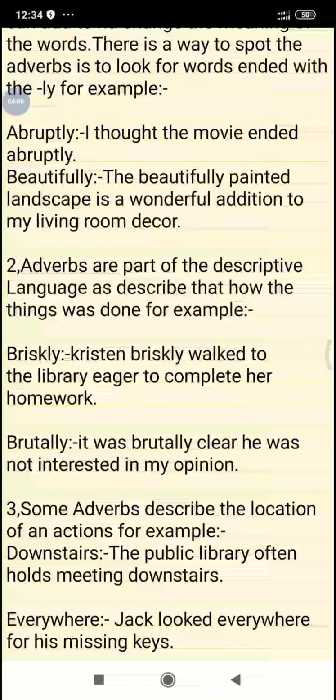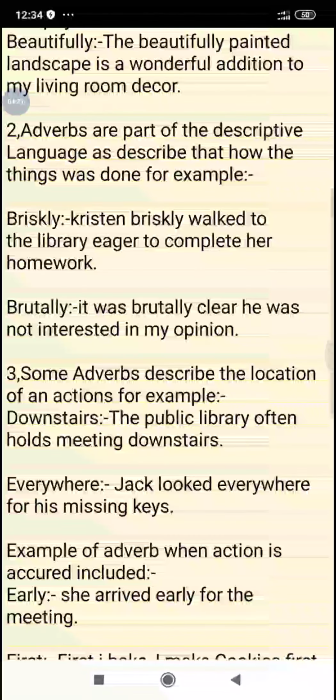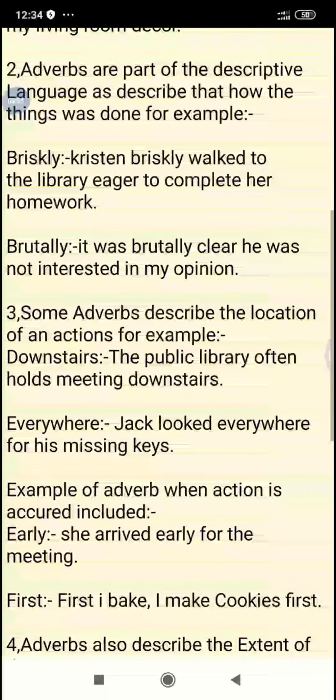Adverbs are part of descriptive language, as they describe how things were done, that is, the way they complete the action. Briskly: Christian briskly walked to the library, eager to complete her homework. He is eager to complete his homework. In the next example, brutally: it was brutally clear he was not interested in my opinion.